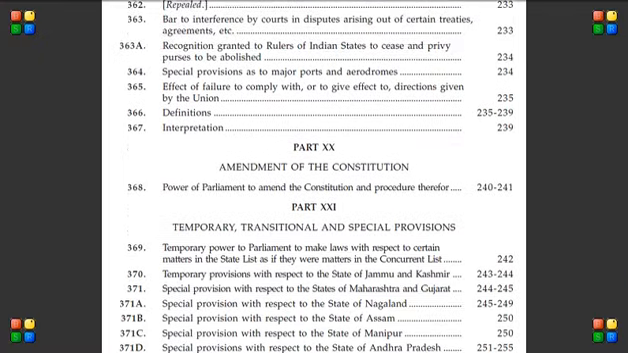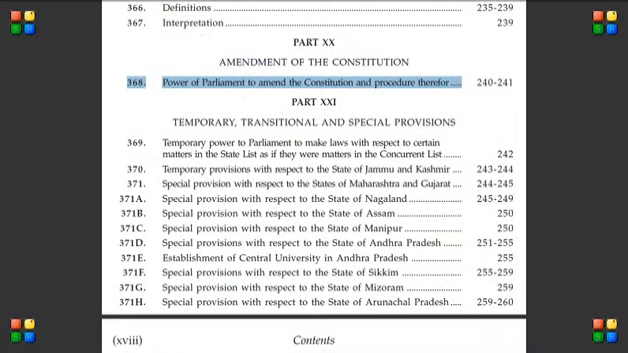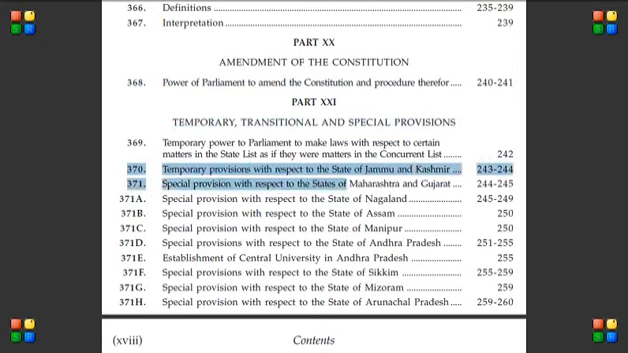Next is Part 20. This is a very important part. This talks about amendment of the constitution, Article 368. It talks about how our constitution can be amended. Next comes Part 21. Part 21 talks about some temporary, transitional and special provisions, like Article 370, which talks about some special provisions for the state of Jammu and Kashmir. Similarly, there are some special provisions for several other states as well.